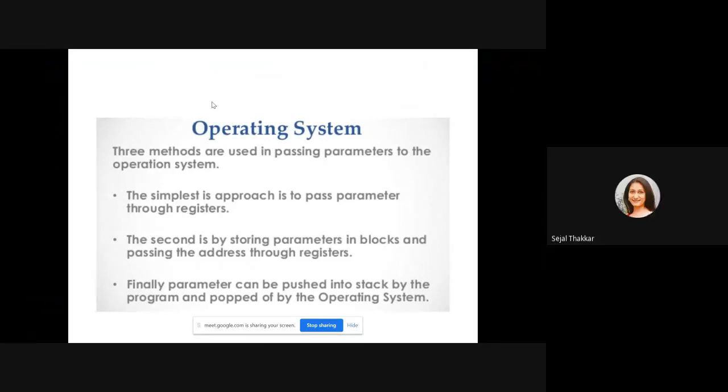Three methods are used in passing parameters to the operating system. The simplest approach is to pass the parameters through registers. The second is by storing the parameters in a block and passing the address of the block through the register. The final method is that parameters can be pushed onto the stack by the program and popped by the operating system.